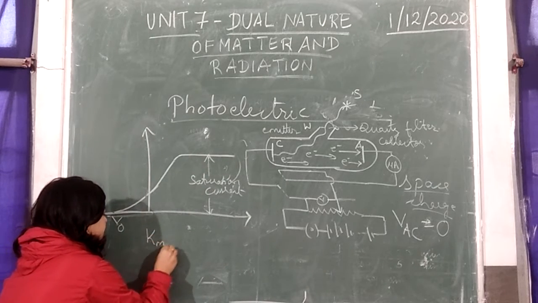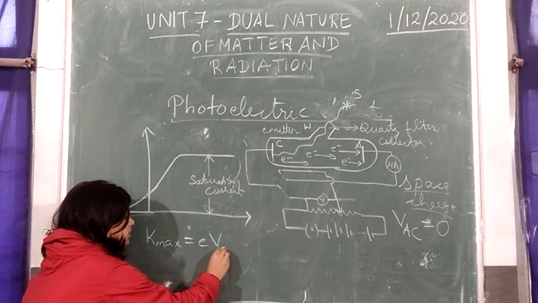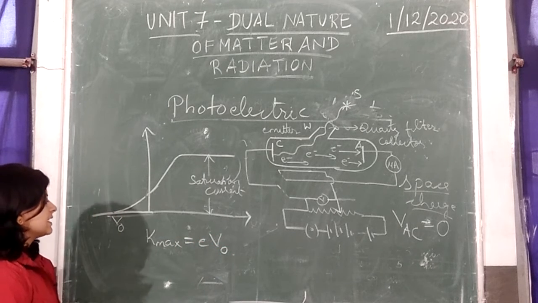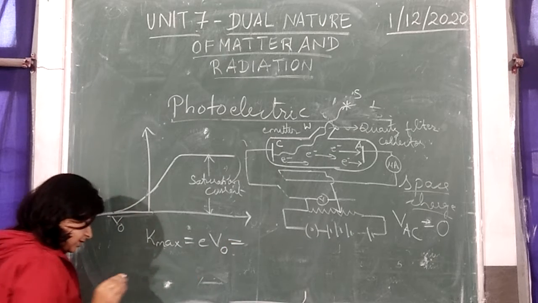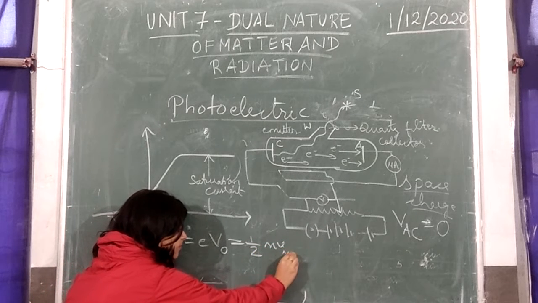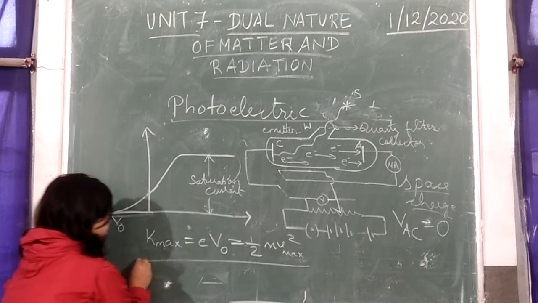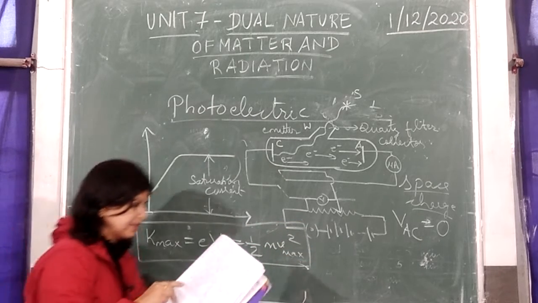So, you have max kinetic energy is equal to eV0, that is, the current has become 0, that is we have come to the cutoff potential, is equal to half m v max square. So, this equation can be defined in terms of the stopping potential or cutoff potential.